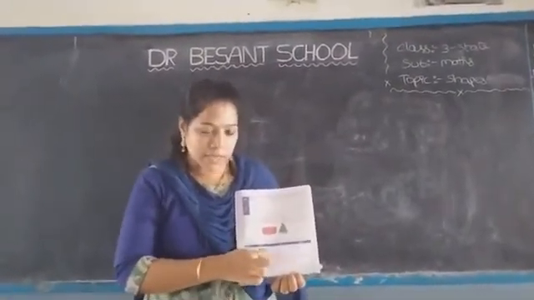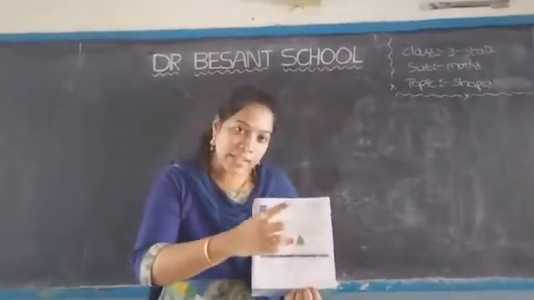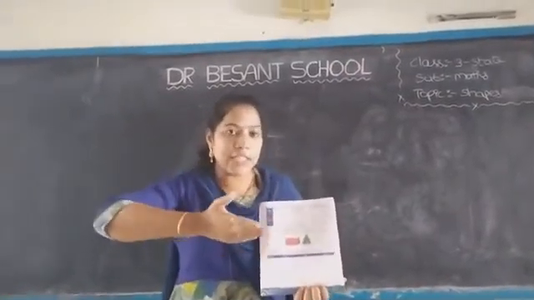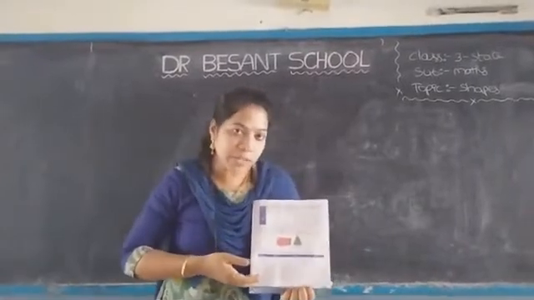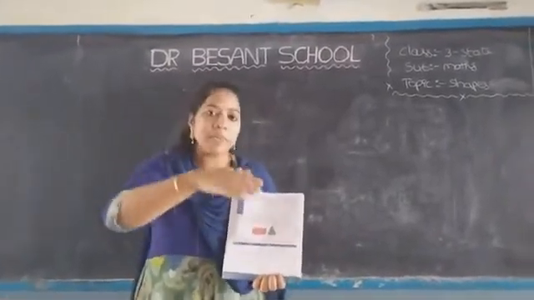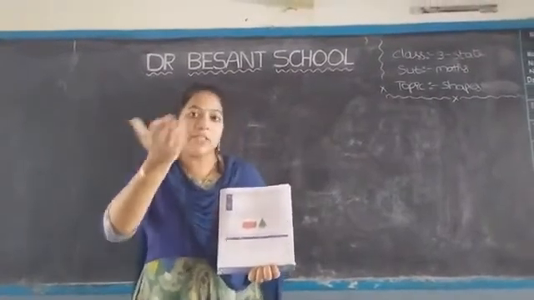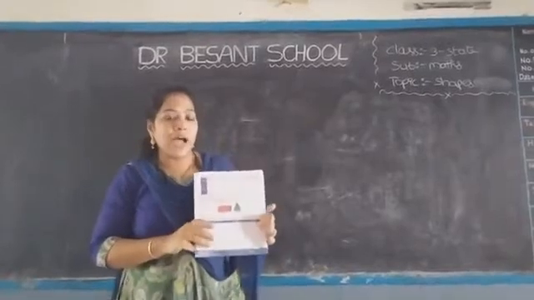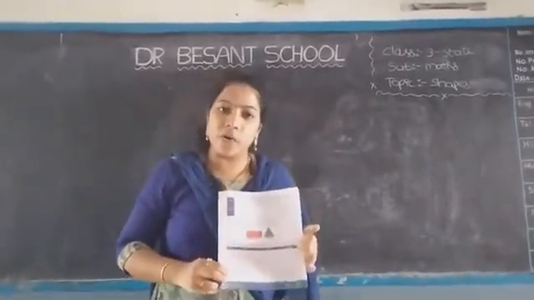First draw one square or rectangle in step 1. In step 2, draw another rectangle. In step 3, join those vertices. That is the process of drawing a cuboid. For the cone, first draw one slant line and draw another slant line in step 2. In step 3, draw the circular base. Okay children, like this you have to draw the images of the cuboid and the cone.